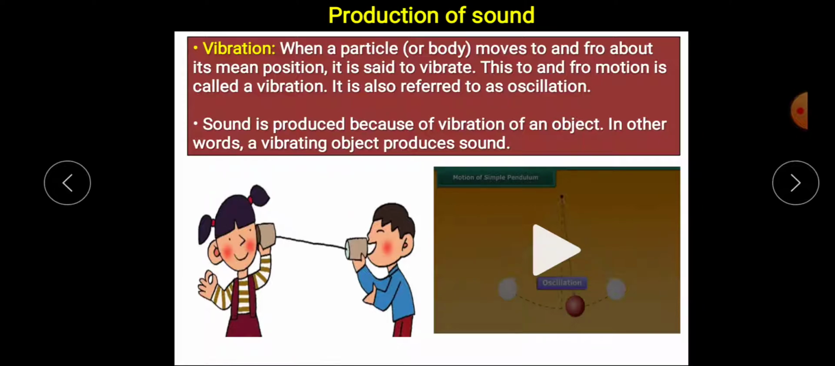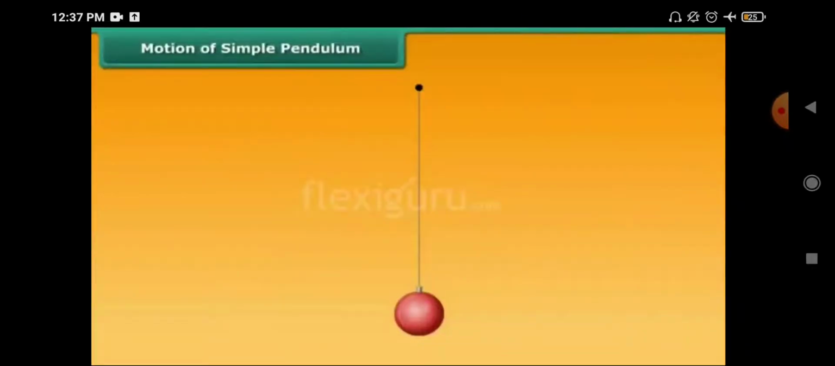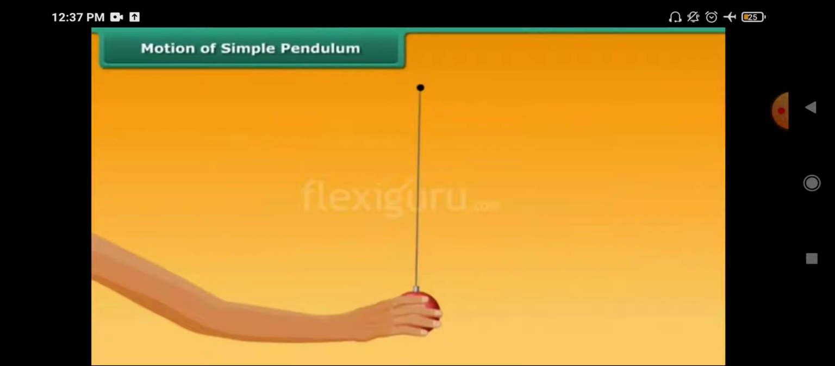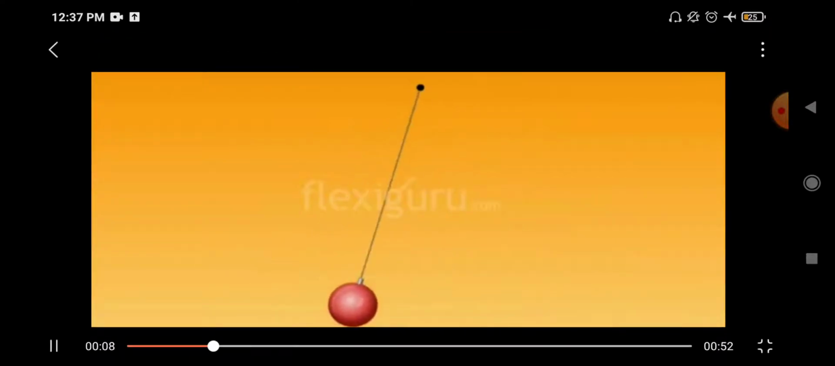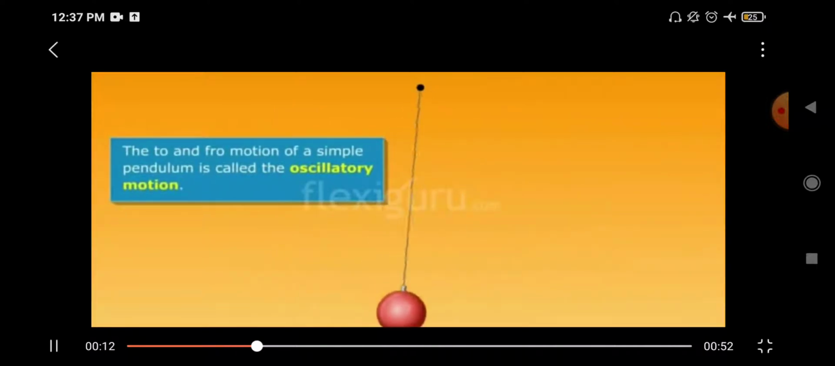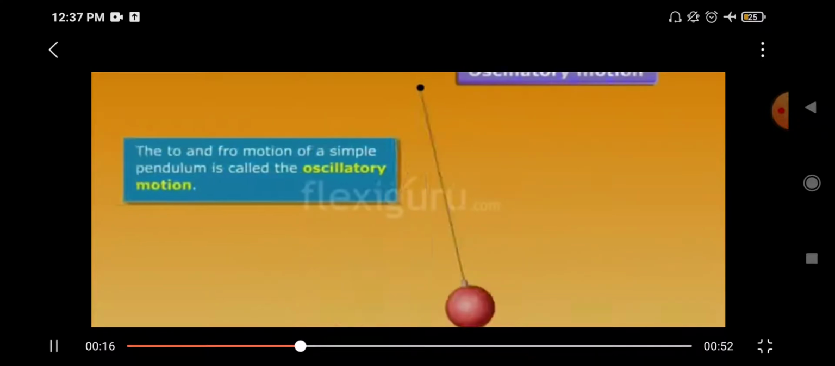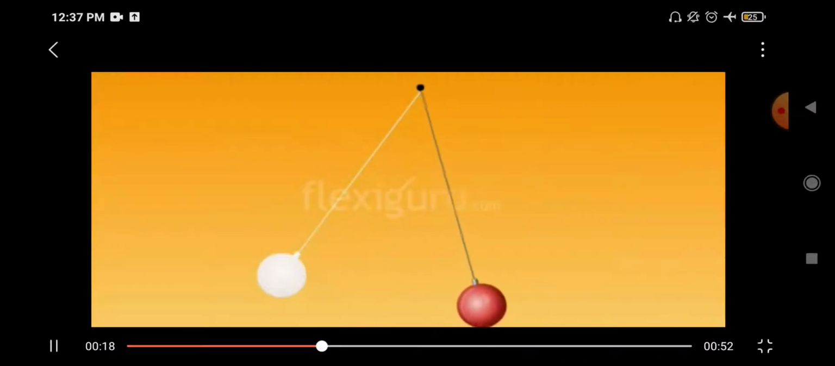With the help of this video, let me explain it. This is a simple pendulum. So how does this simple pendulum move? First it goes to the left side, then to the right. So it is moving to and fro. Periodically it is moving to and fro. So this is called oscillatory motion, or we can also say a vibration.